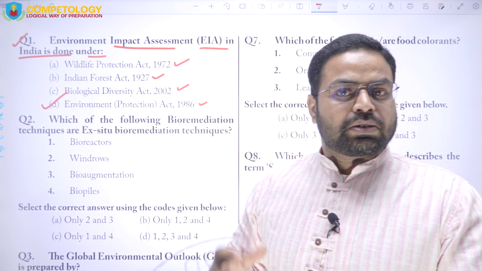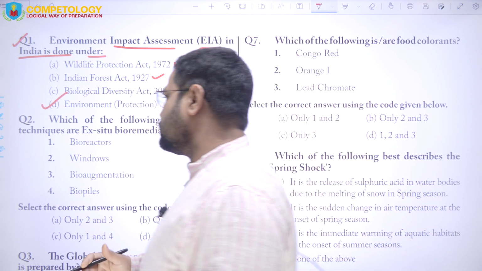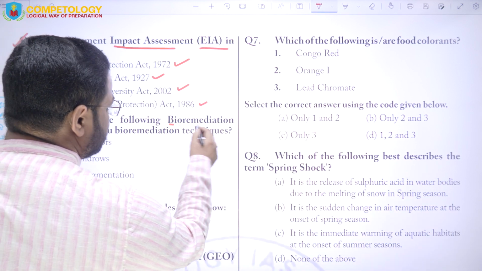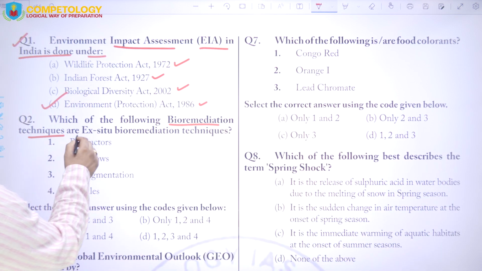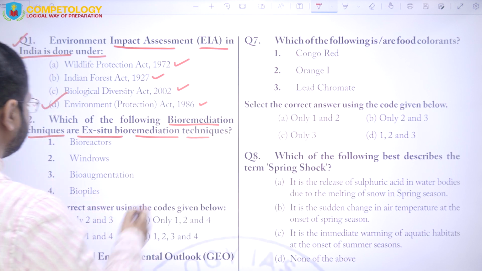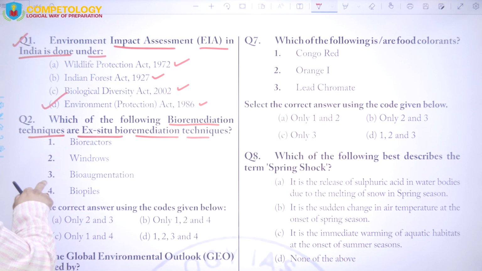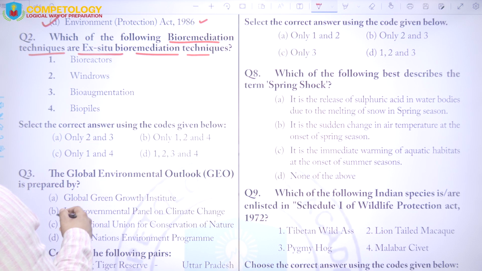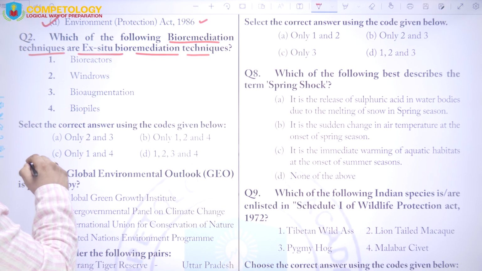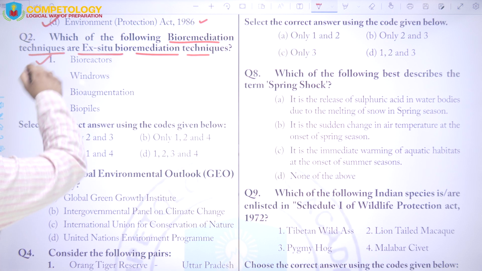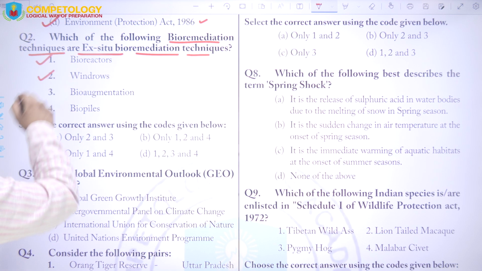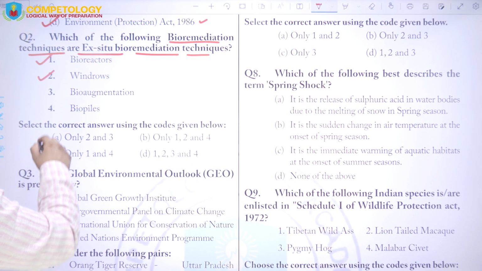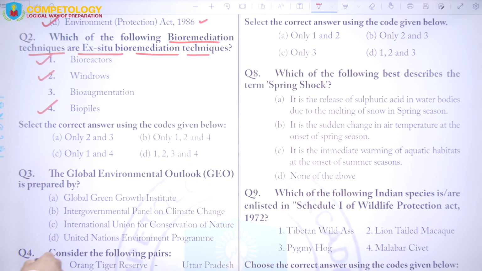Next is question number 2: which of the following bioremediation techniques are ex situ bioremediation techniques? The options are bioreactors, windrows, bioaugmentation and biopiles. Bioreactors are the correct option, windrows are the correct option, and biopiles are the correct option.